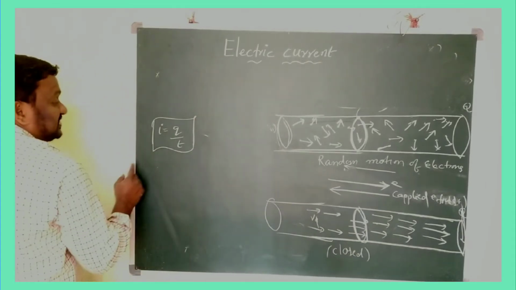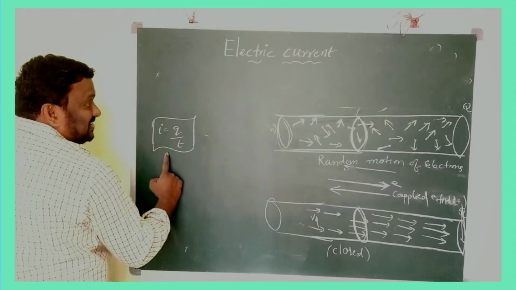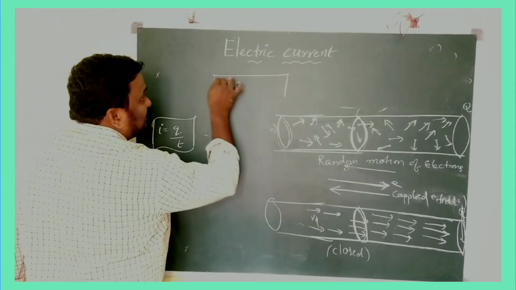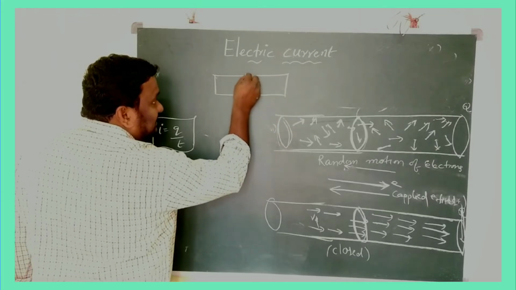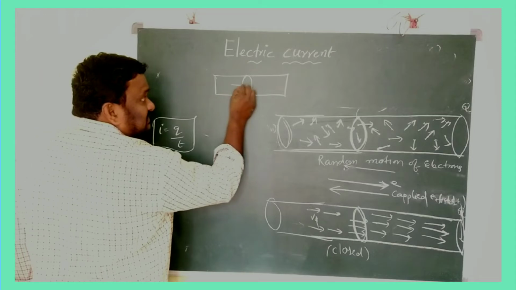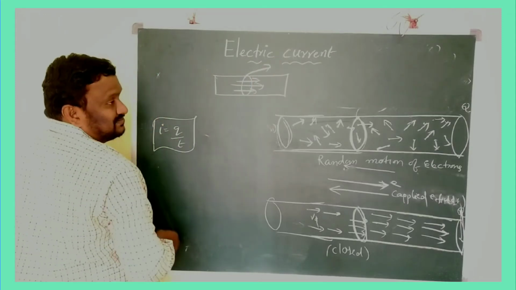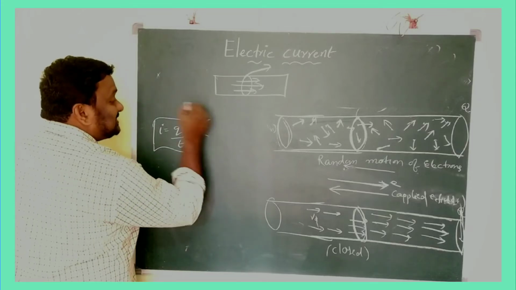So children, this is the conductor, and this is the particular area we have taken. Here we have one formula: I equals Q by T. In that conductor we select a particular area. Then the net charge which passes through that area in 1 second is called electric current.